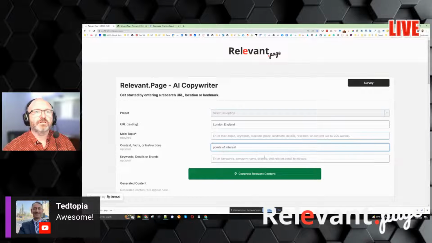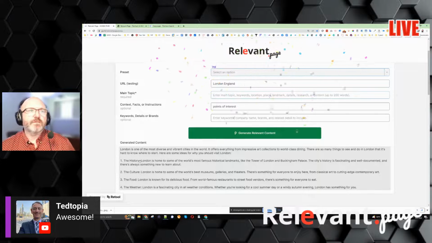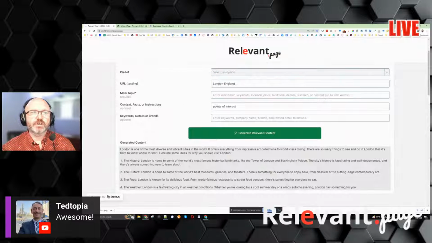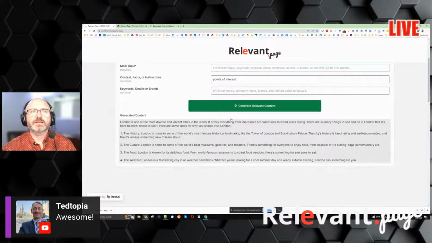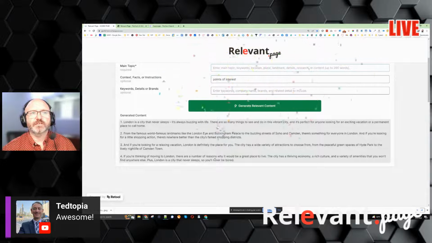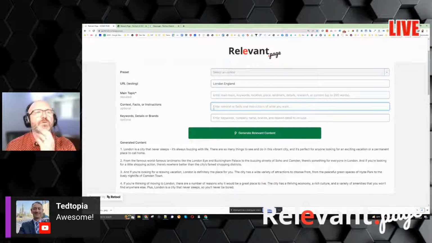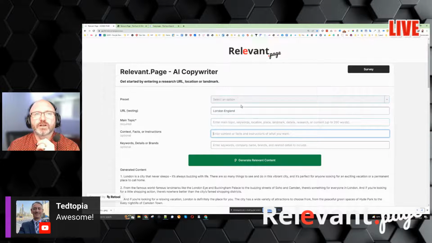And people use these points of interest to help fill out their pages, right? So you have all of this, and it talks about the history, the culture, the food, the weather, all of that kind of stuff. And if you're building out any particular city, it's nice to be able to do this and pull up information. It's good to check the facts, because this is one of the things with AI, sometimes you'll get some strange facts, but we're always trying to work on formulas to make it as factual as possible. And we're going to continue to work on that and try to improve that.